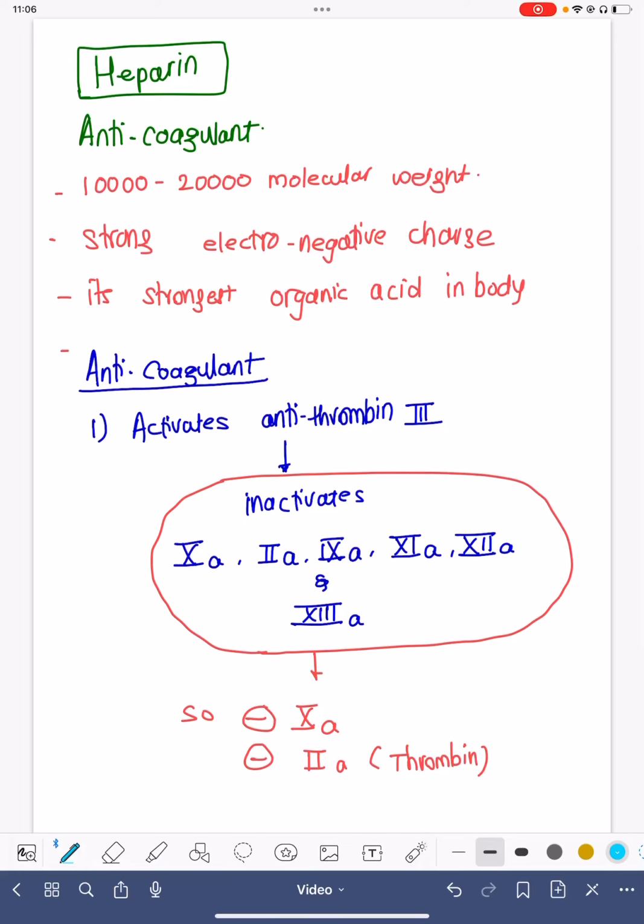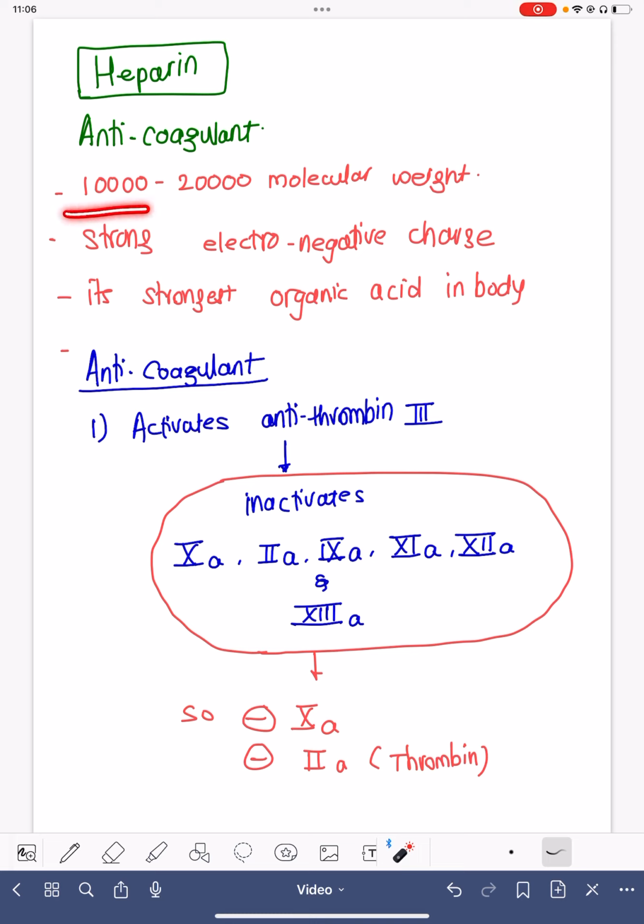Now we'll be talking about a very interesting drug that is heparin. Heparin is universal and is extensively used in the ICU setting, especially for patients who have some cardiac issues. Now we must know that heparin is an anticoagulant drug, so it affects coagulation. Antiplatelet is different and anticoagulant is different. Antiplatelets act on platelets, whereas anticoagulants act on the coagulatory system.